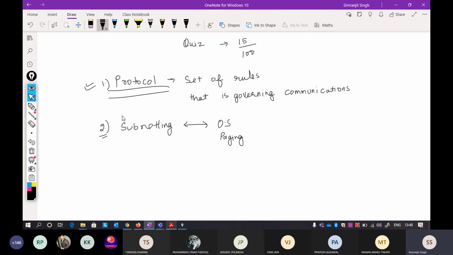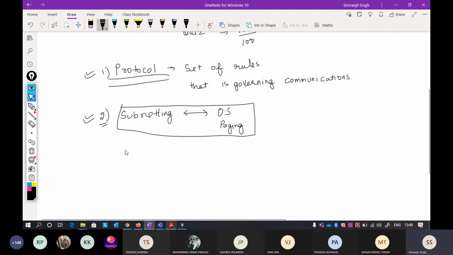That is why I'm saying that some concepts given in computer networks can be transferred to another subject. Here it is paging, here it is subnetting. If you understand subnetting, it is very easy to understand paging. If you understand paging, it is very easy to understand subnetting. This is one of the few topics that overlap with another subject, which is why I'm stressing this point again.